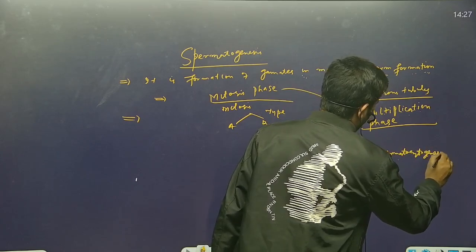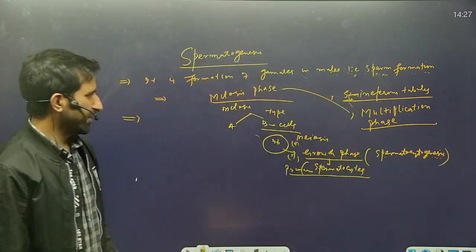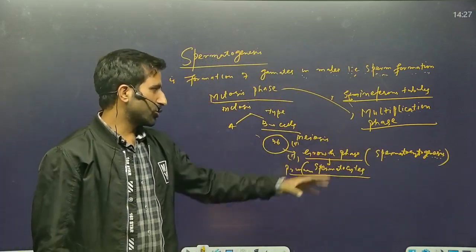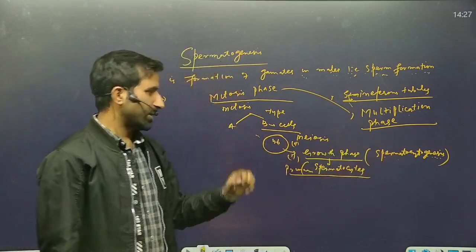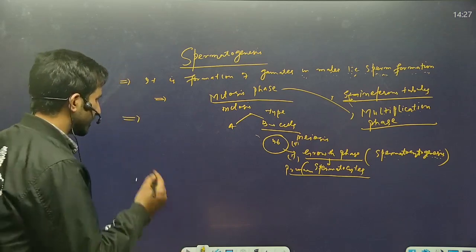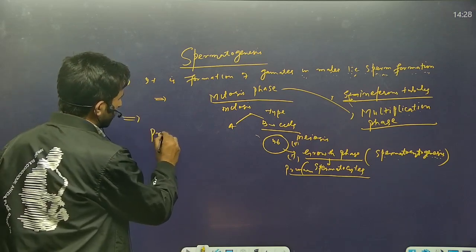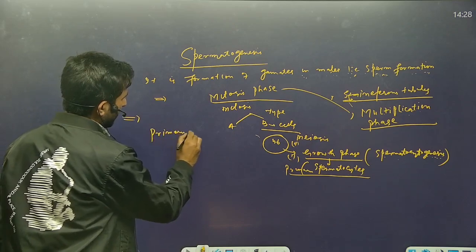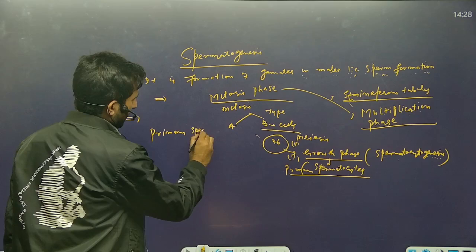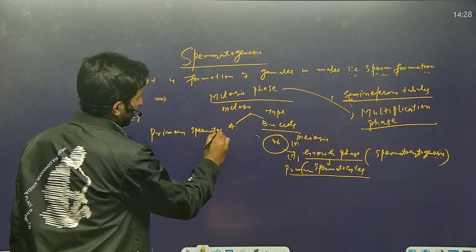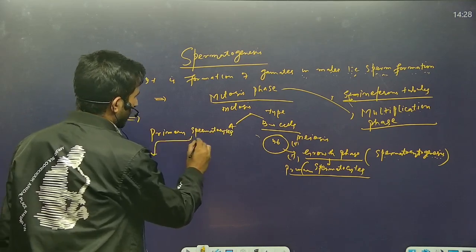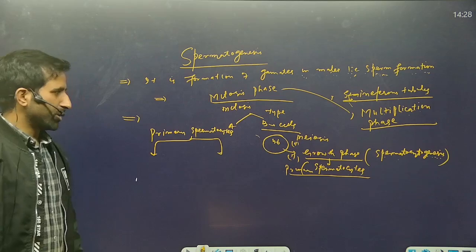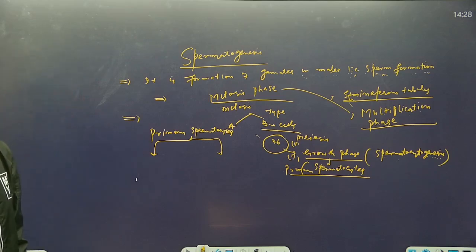Cytogenesis. The growing in size of these type B cells is called spermatocytogenesis, and these cells are called primary spermatocytes. Now these primary spermatocytes enter into meiosis first. As we know, meiosis occurs in two phases, meiosis first and meiosis second.